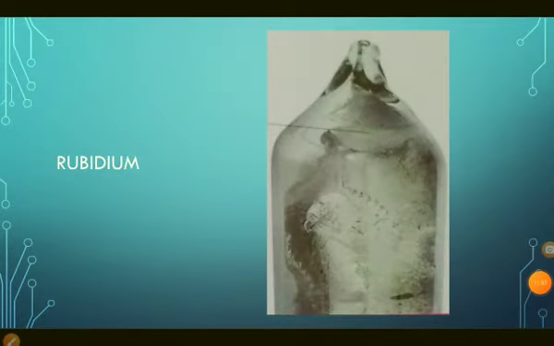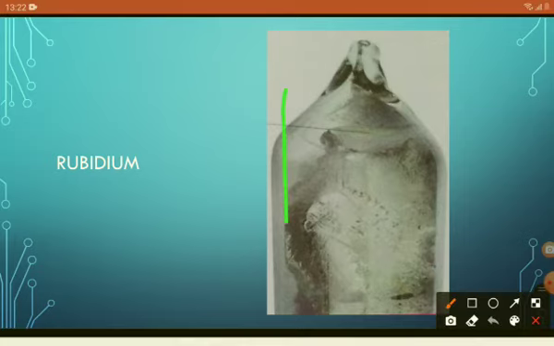Now let's come to the next topic, that is rubidium. Rubidium is mainly used in making fireworks. The picture you can see on your screen is pure rubidium. Pure rubidium is contained in glass to prevent it from coming in contact with air and undergoing a violent reaction.